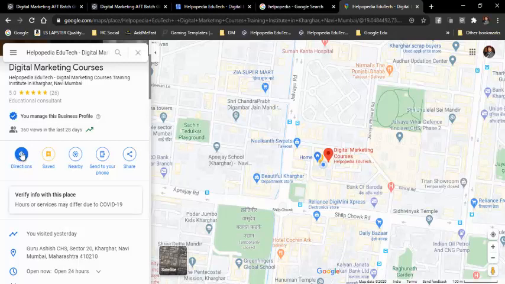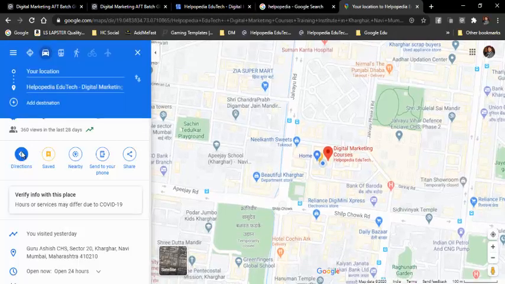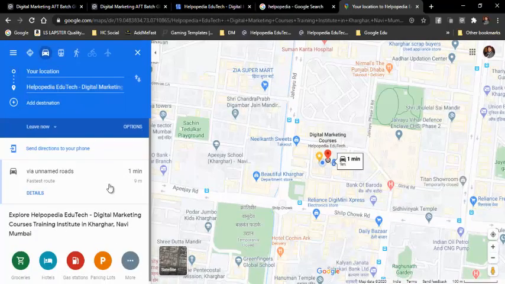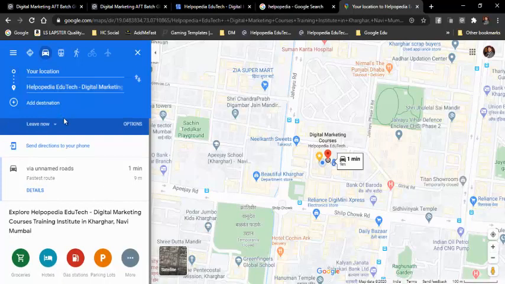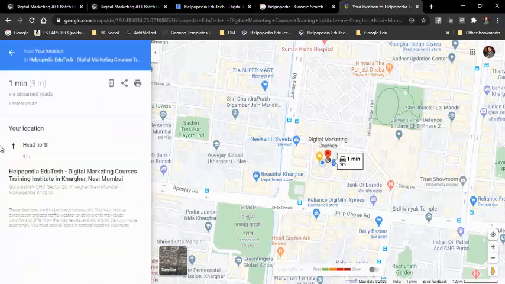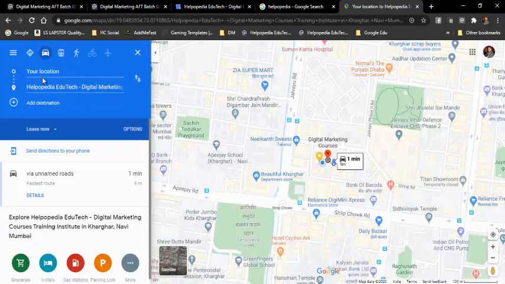When they click on directions, they'll get the whole route, the fastest route and all the details. But since I am from the same place, it is not giving me directions. Otherwise it would say from here take left, take the exit and right, and all those things.